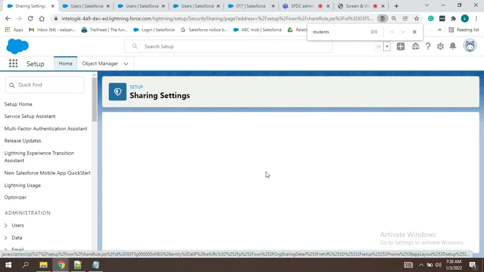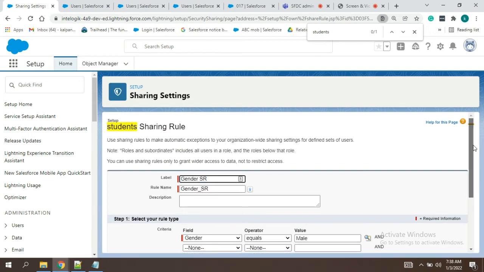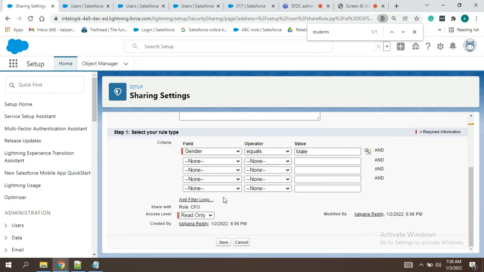So once any sharing rule is created, you cannot edit the roles. Like when you are shared with some role to some role, you cannot edit it.